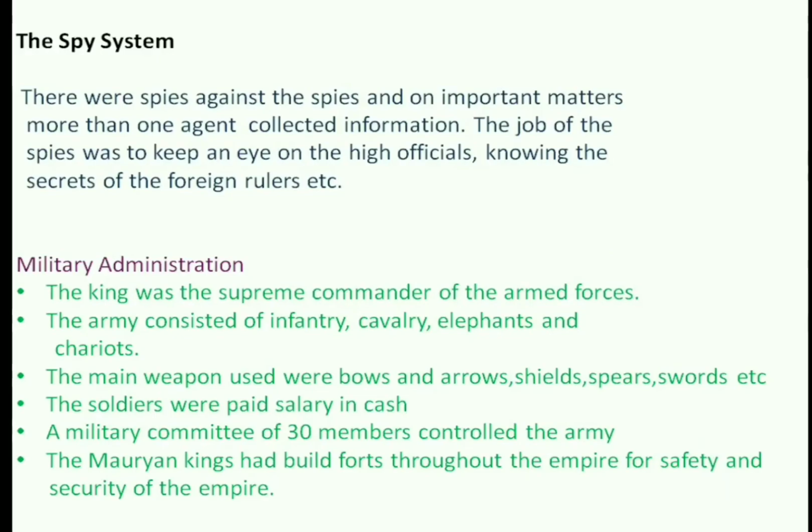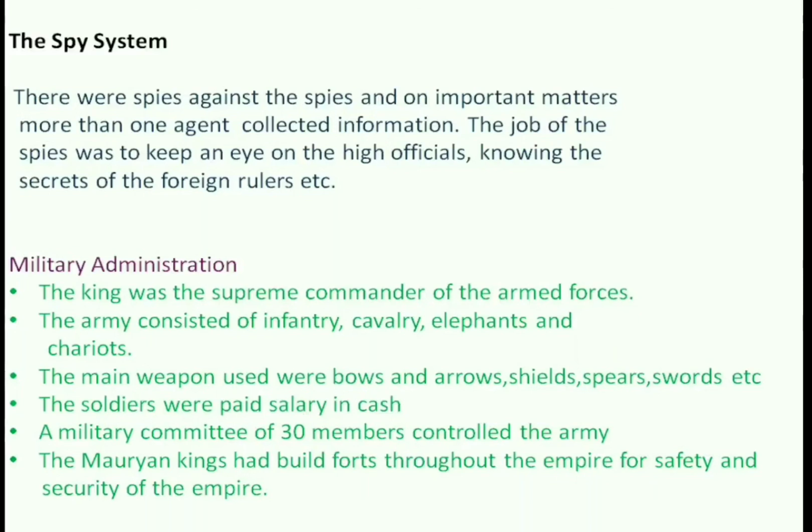The spy system. The Mauryan administration had an excellent spy system. There were spies against the spies, and on important matters, more than one agent collected the information. The spies informed the king about the public opinion. The work of the spies was to know the secrets of the foreign rulers, to keep a watch on the high officials, etc.